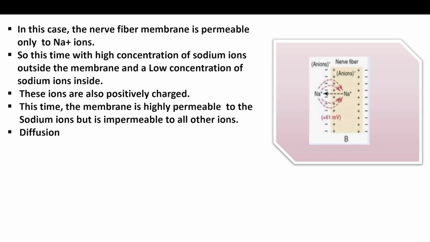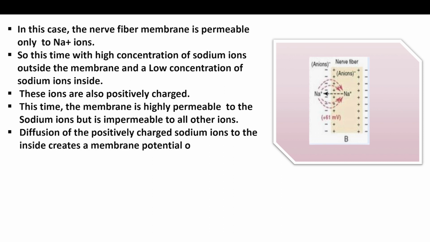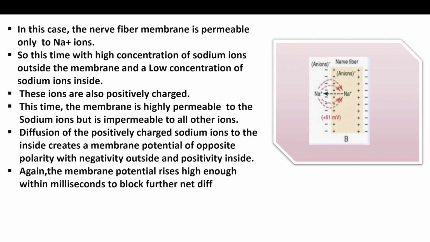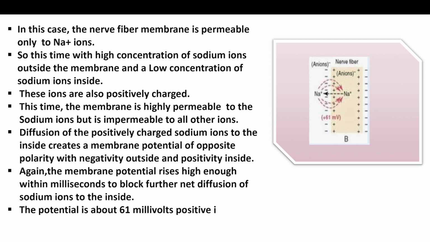Diffusion of the positively charged sodium ions to the inside creates a membrane potential of opposite polarity, with negativity outside and positivity inside. Again, the membrane potential rises high enough within milliseconds to block further net diffusion of sodium ions to the inside. The potential is about 61 millivolts positive inside the nerve fiber.